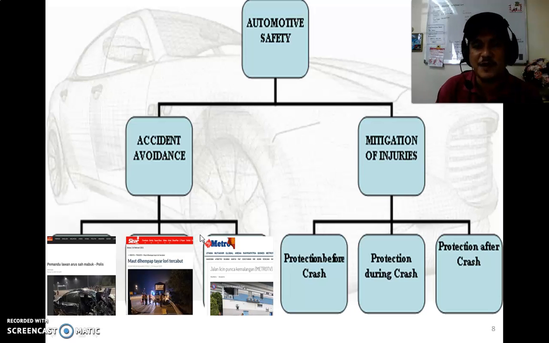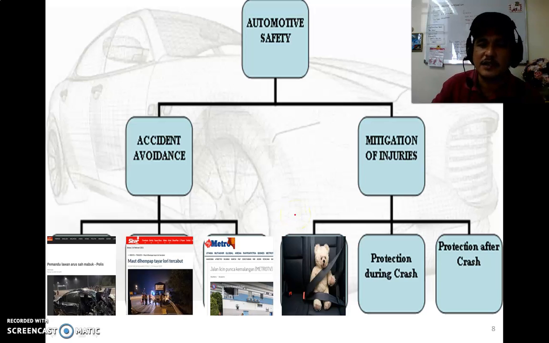And in terms of passive safety, reducing the level of injury or mitigation of the injuries, we have three factors. So how do we reduce the level of injury during a crash? Number one is the seatbelt.